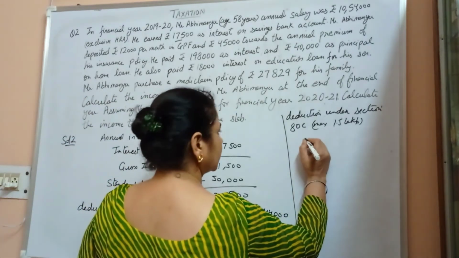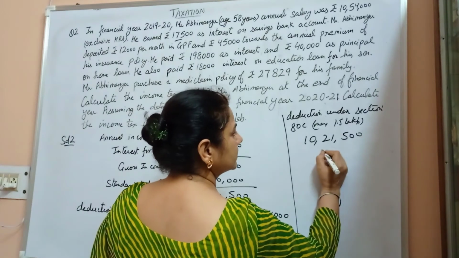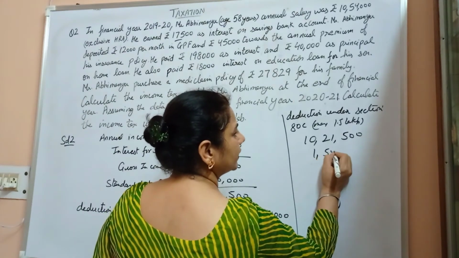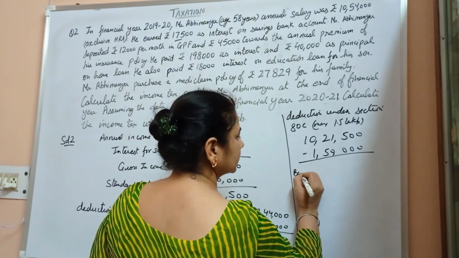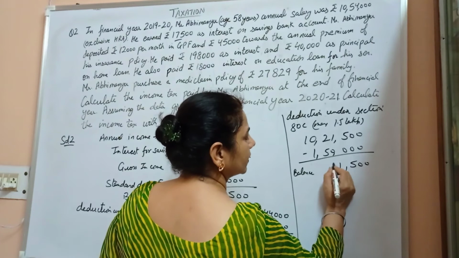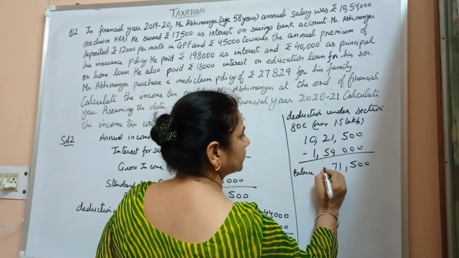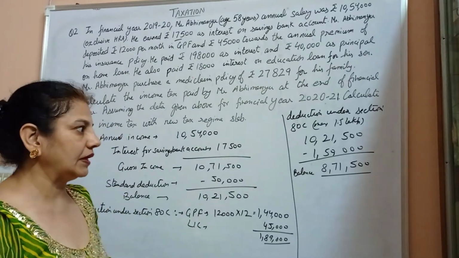So we subtract 10,21,500 minus 1,50,000. So our new balance will be 8,71,500.